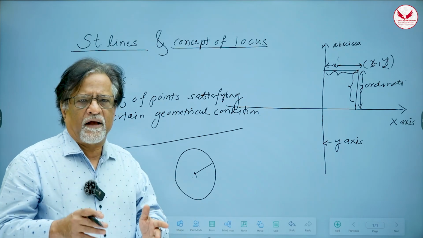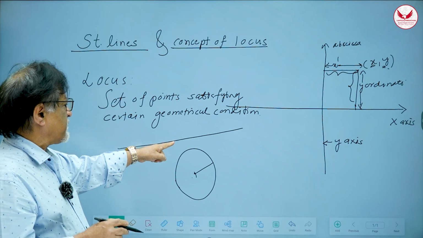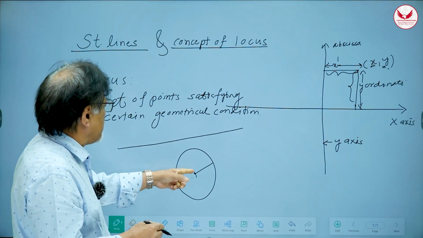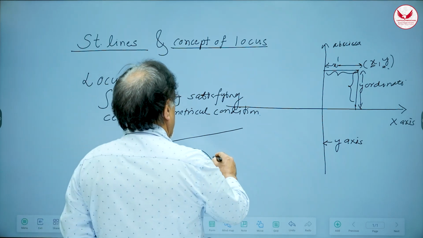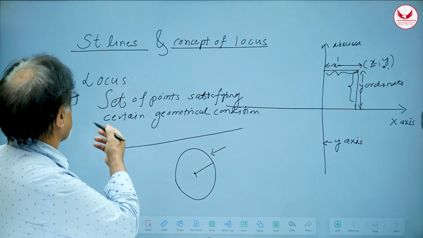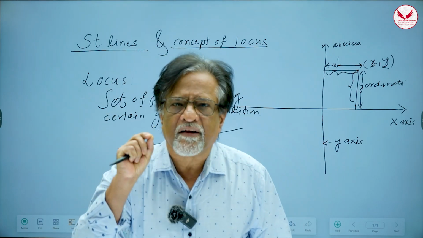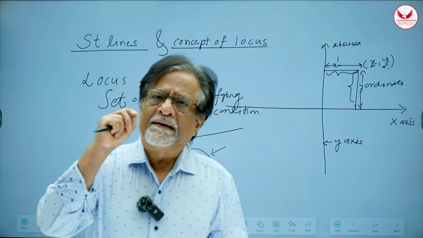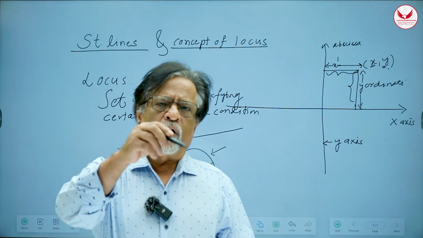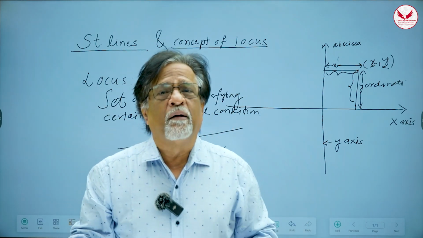So every locus has a certain condition, and if you want a point to be a member of that collection, then the coordinates of that point have to satisfy a certain condition. Now this geometrical condition can be converted into an algebraic equation, correct? So that algebraic equation is called the equation of locus. Okay. So I'll repeat again. Locus is a set of points satisfying a certain geometrical condition, right? And the set of points will have a set of coordinates. So in order to be a member or not be a member, those two coordinates will have to satisfy a certain relationship among themselves, right?